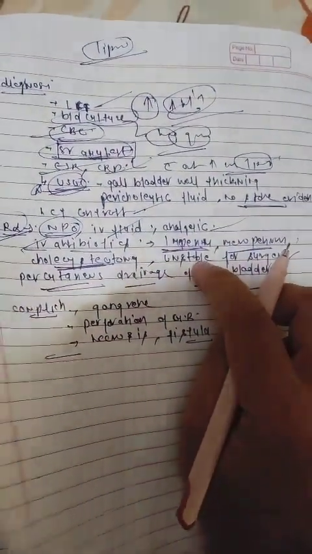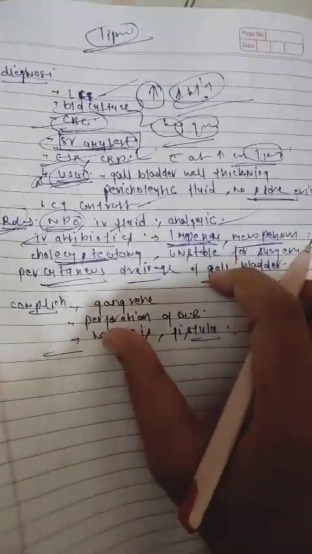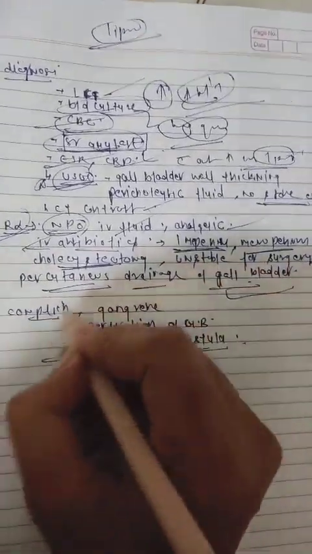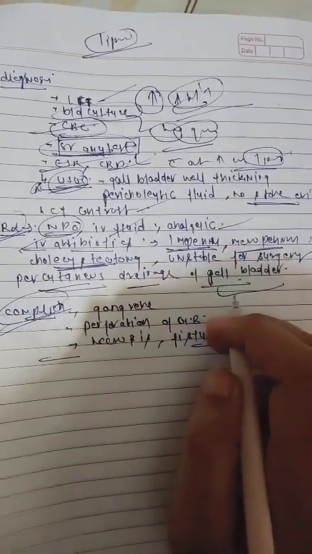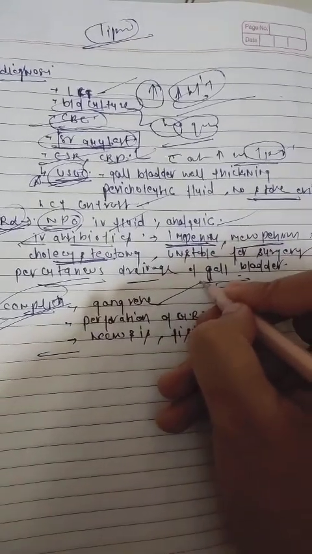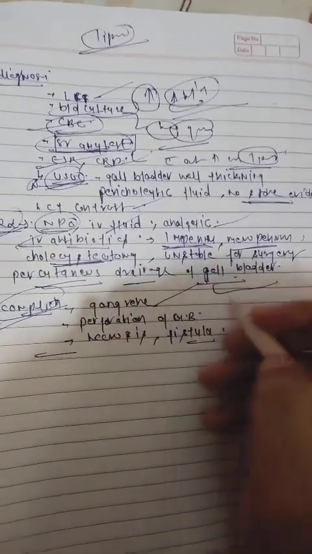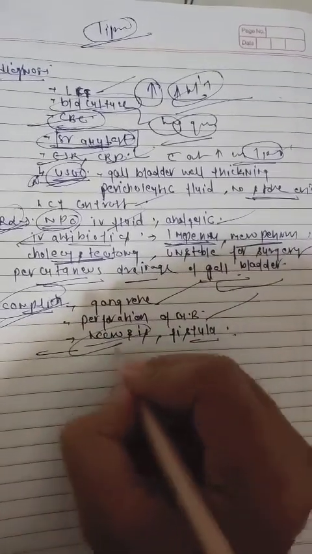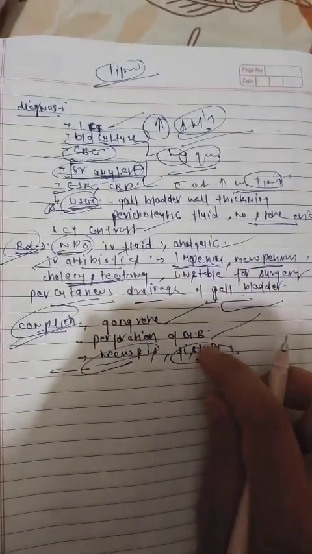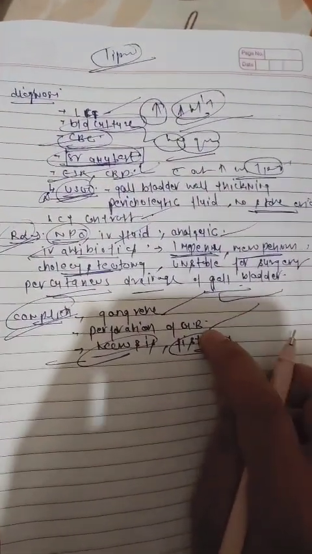The complications of acalculous cholecystitis are formation of gangrene, perforation of the gallbladder, necrosis, and fistula.